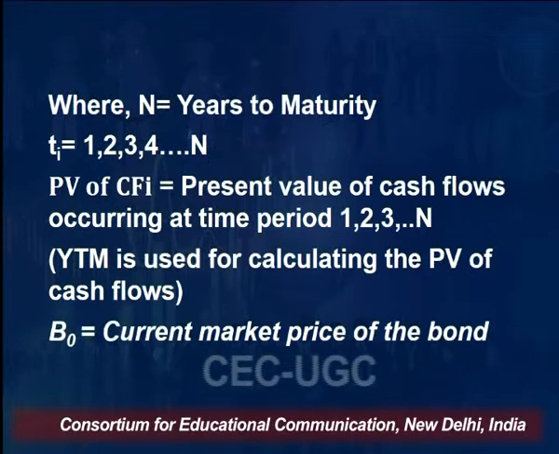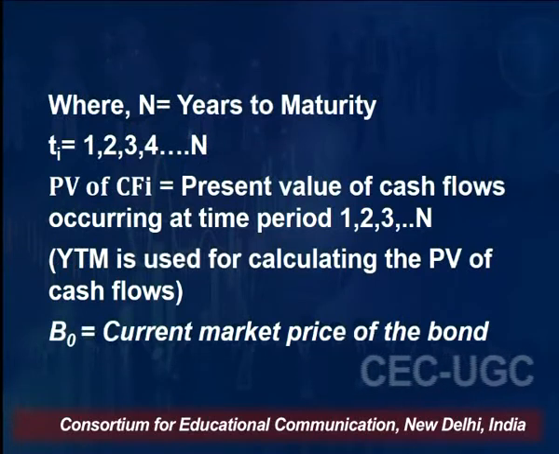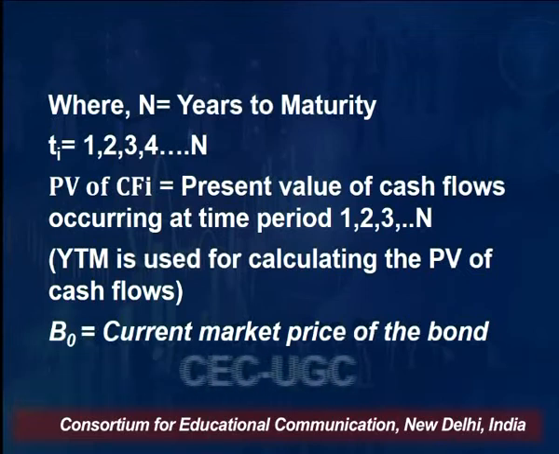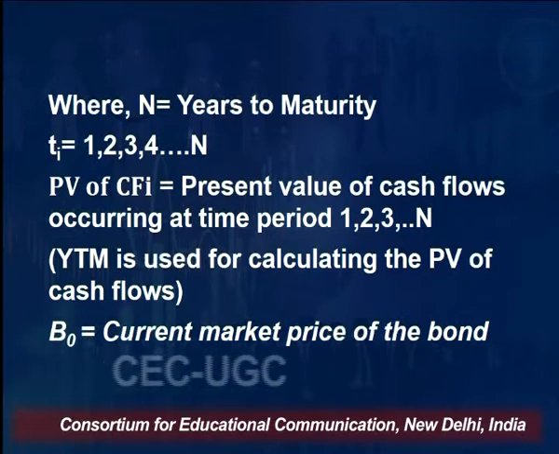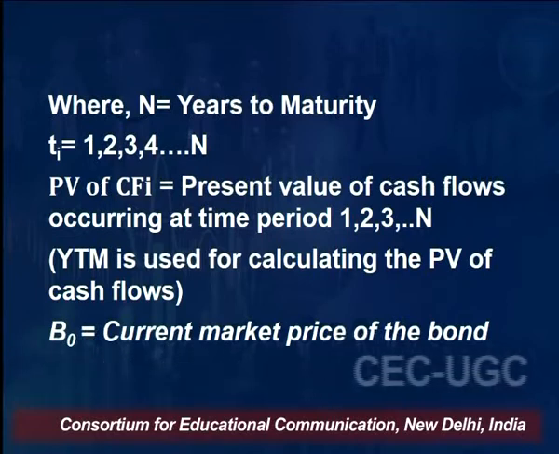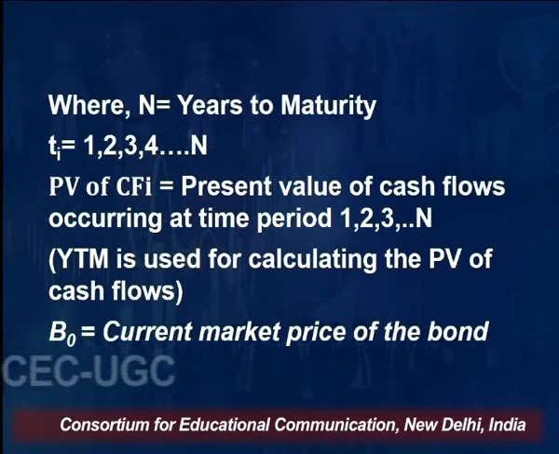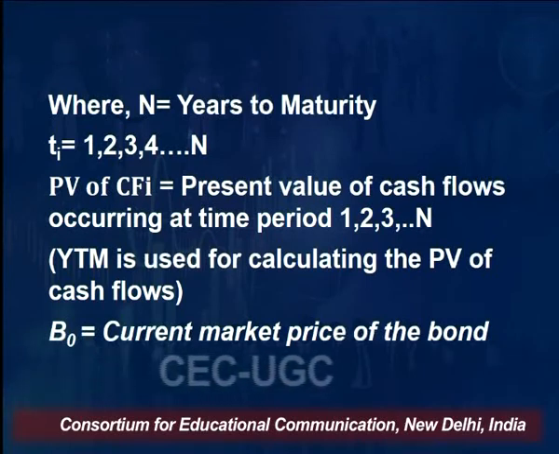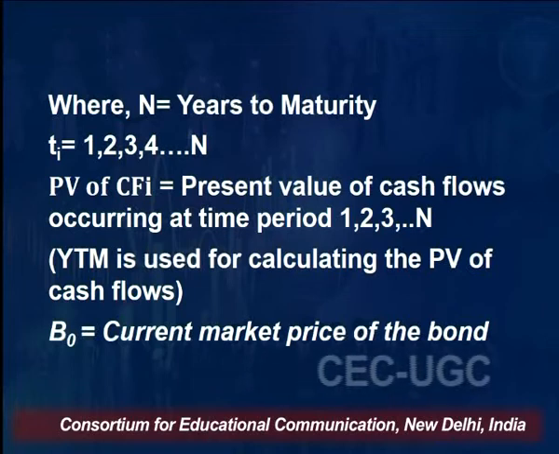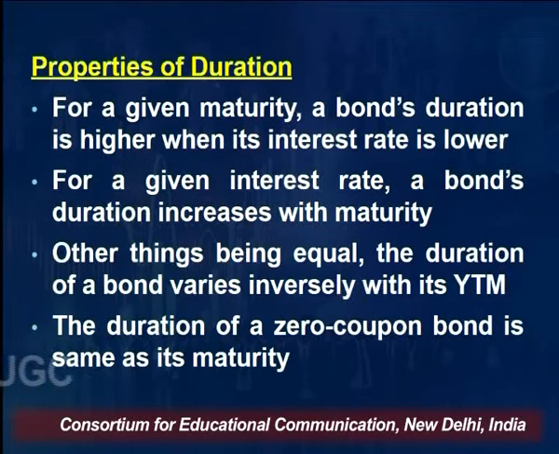So where N is the years of maturity, t_i is equal to period, that is first year, second year, third year, fourth year, up to the Nth year. If it is a 10-year bond, the t will be from 1 to 10. So it is the present value of cash flows occurring at time period 1 to N. YTM is used to calculate the present value of cash flow. YTM we have discussed many times. YTM is yield to maturity, and B0 is the current price of the bond, right?